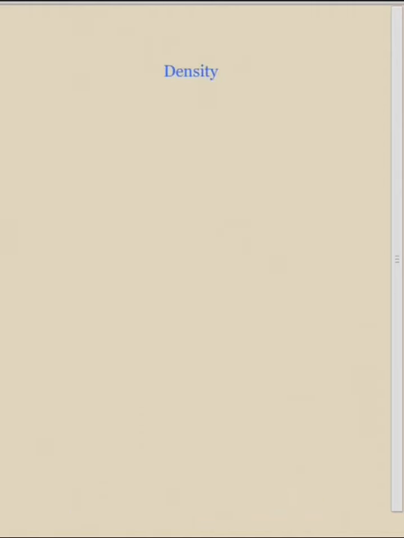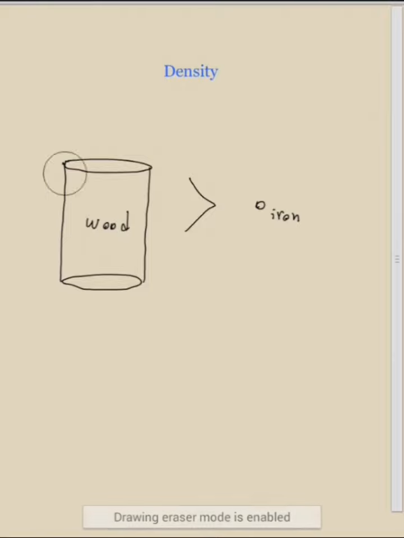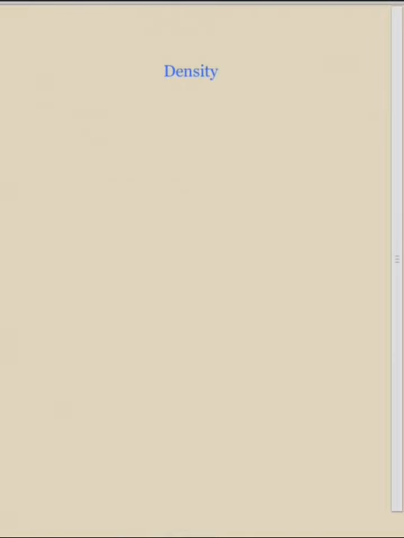What is density? Let's begin with a question. Is iron heavier or wood? Most of you may instantaneously answer that iron is heavier, but I didn't specify how much wood and how much iron. Maybe I mean this much of wood and just a very small amount of iron. So it's pretty clear that in this case wood is really heavier than iron. But your answer was not that much illogical to me.